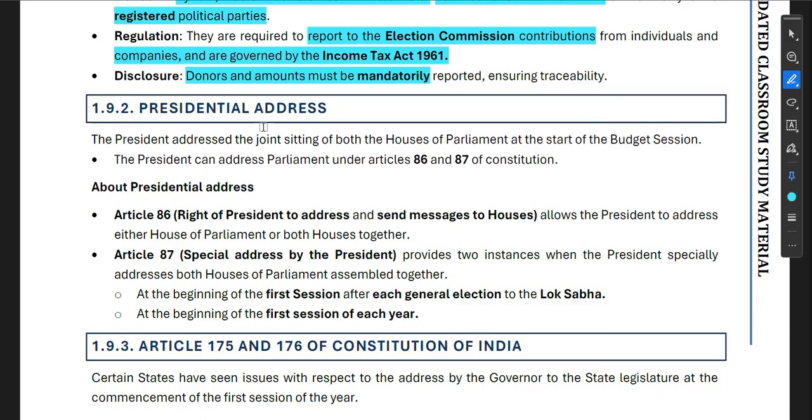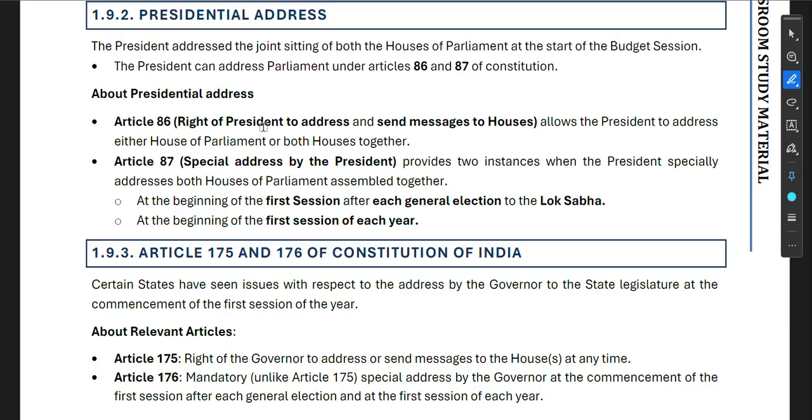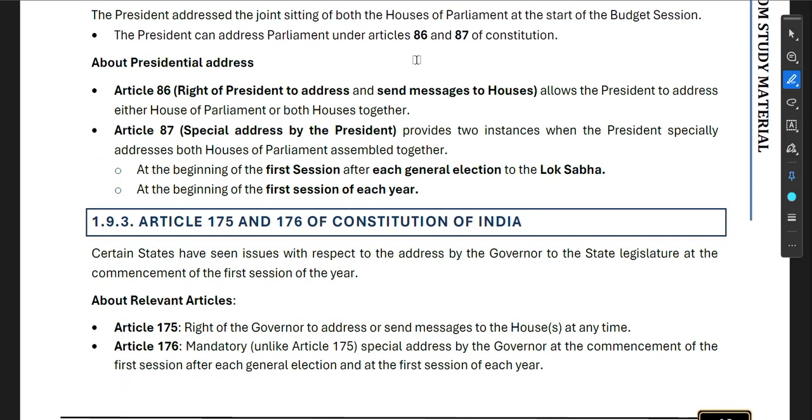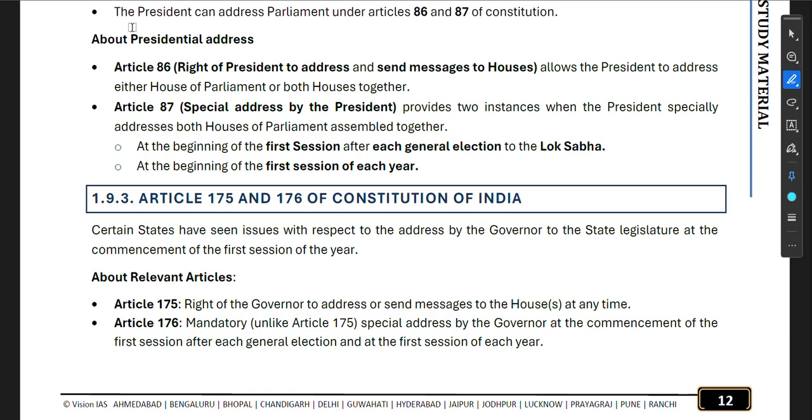Now presidential address. The President addressed the joint sitting of both the Houses of Parliament at the start of the budget session. The President can address Parliament under Article 86 and 87 of the Constitution. About presidential address. Article 86, right of the President to address and send messages to the Houses, allows the President to address either House of Parliament or both Houses together.